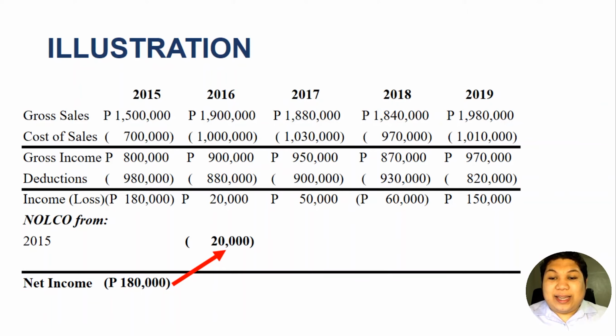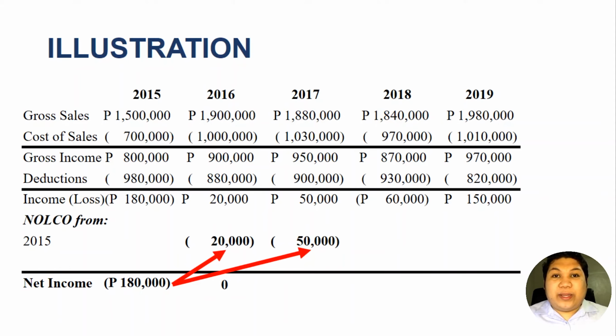So in 2016, we would have a 0 net income. The balance of 160,000 pesos from our net operating loss in 2015 can still be carried over in 2017. However, we can only carry over 50,000 pesos because the income in 2017 is only 50,000 pesos.